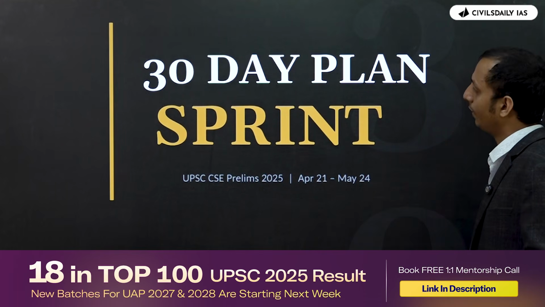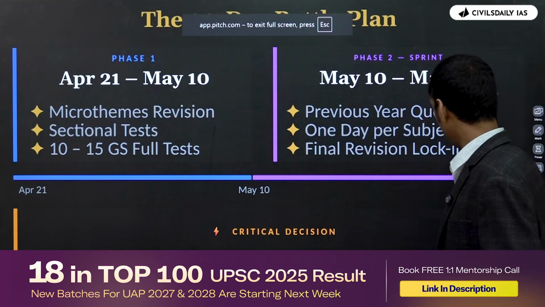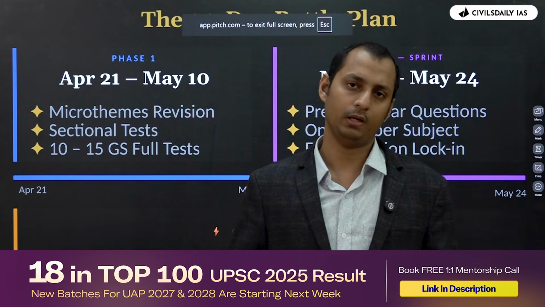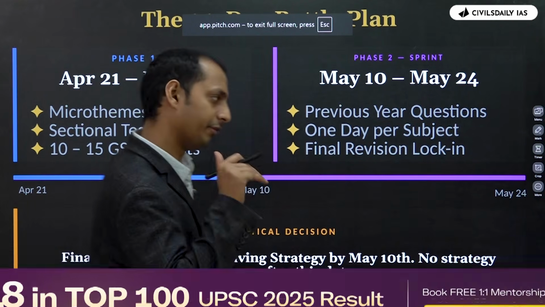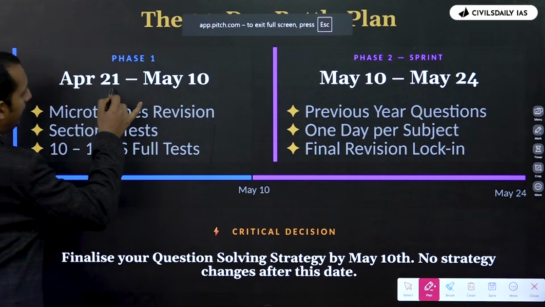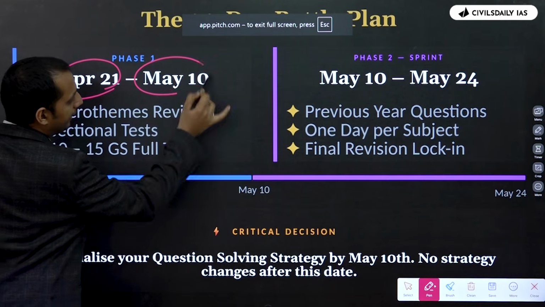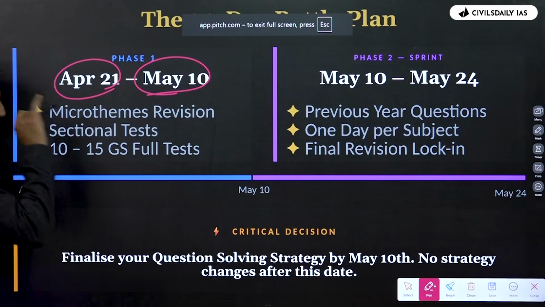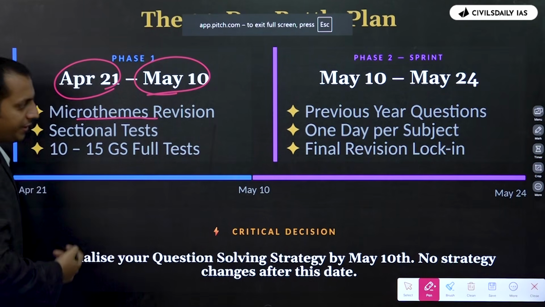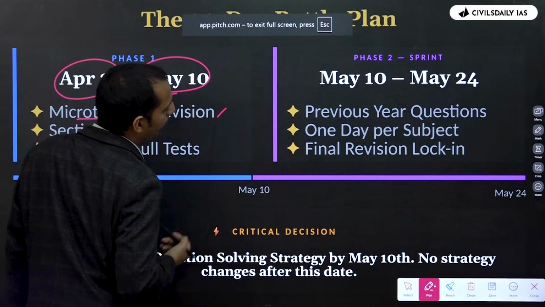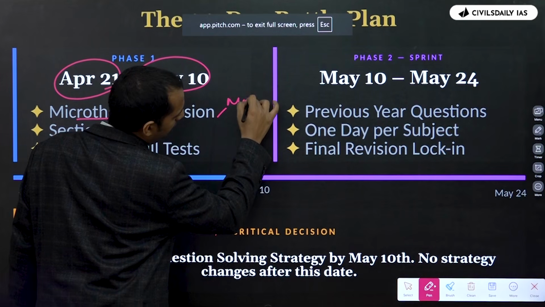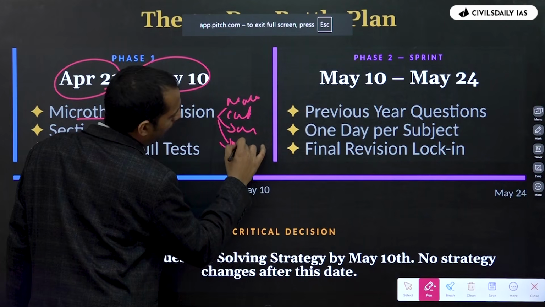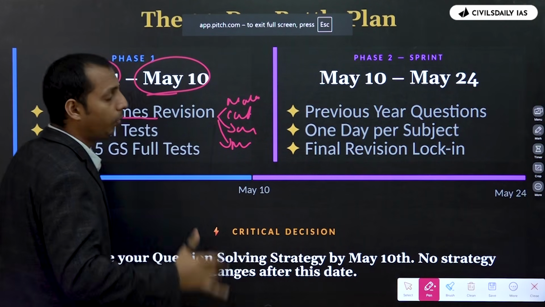Okay, everyone? Now, what do you have to do? In my opinion, you have to split the days into two. The first phase will be starting from today, from April 21st to May 10th. Now, what should you focus on here? You should be focusing on the micro themes revision. Let's say, for example, when you do polity, don't go and do the making of the constitution, the citizenship, the parliamentary forum, parliamentary group, or all the other unimportant things.